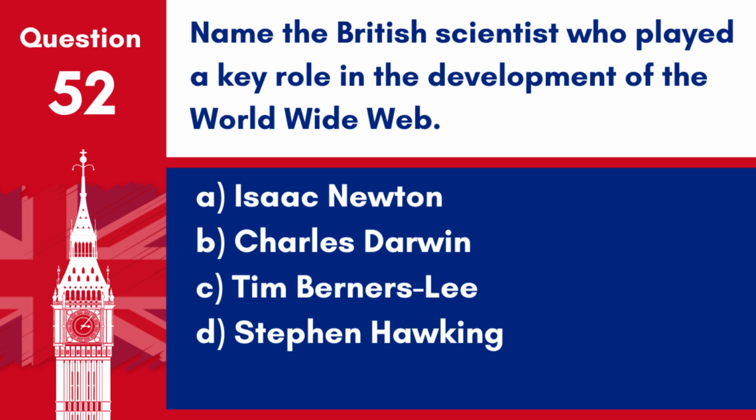Question 52. Name the British scientist who played a key role in the development of the World Wide Web. A. Isaac Newton. B. Charles Darwin. C. Tim Berners-Lee. D. Stephen Hawking. Answer: C. Tim Berners-Lee. Tim Berners-Lee is a British scientist credited with inventing the World Wide Web in 1989.